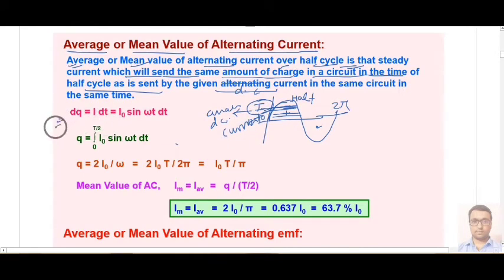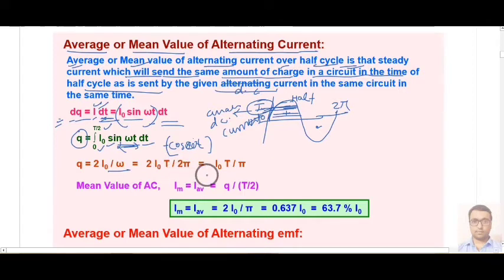Okay, so the average charge dq for a small interval dt can be given by instant current I into dt. Now we know instant current is I naught sin omega t, so your charge will be I naught sin omega t multiplied by dt. Here you can calculate total charge in half cycle, and that will be the integral of I naught sin omega t dt, and integration of sin omega t will be minus cos omega t, you know it, and if we solve it we will get 2 I naught upon omega, and current will come out to I naught upon pi.